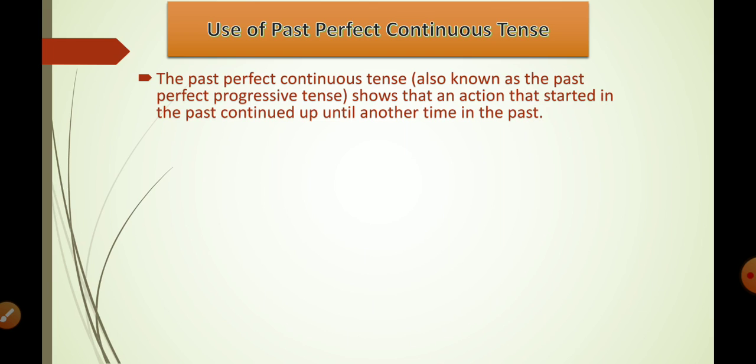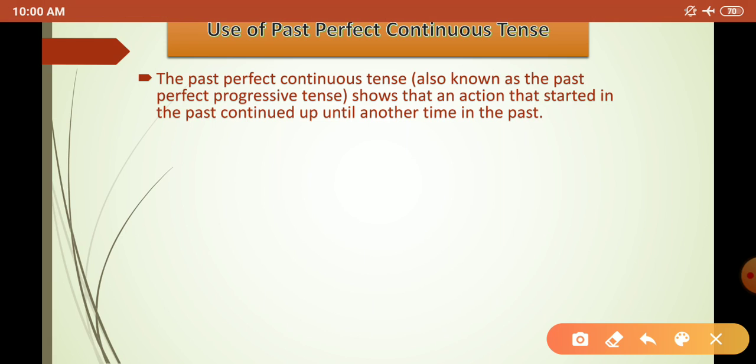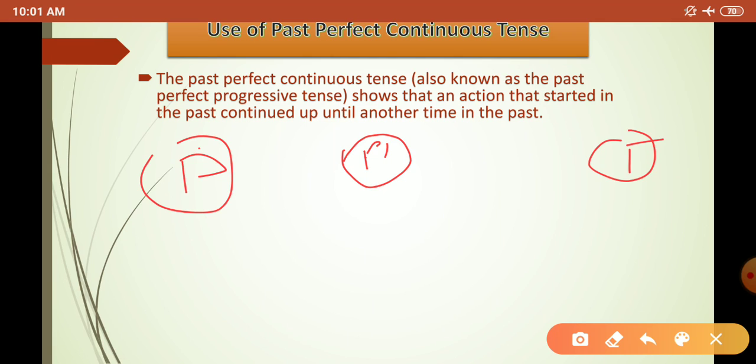The past perfect continuous tense, also known as the past perfect progressive tense, just like the past continuous tense, shows that an action that started in the past continued up until another point in the past. What does that mean? Suppose this is present, this is past, and this is future.